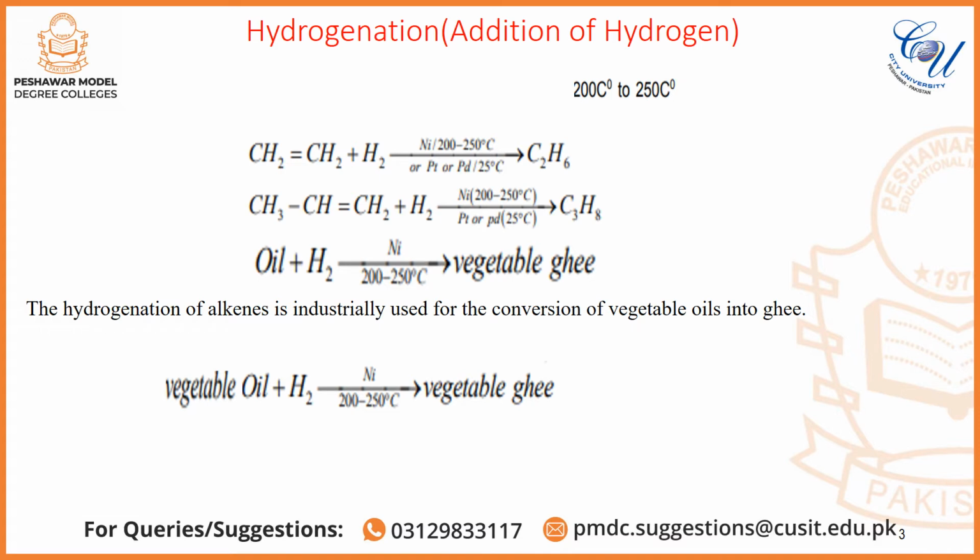And here vegetable oil upon hydrogenation in the presence of nickel catalyst is changed into vegetable ghee. The hydrogenation of alkene is industrially used for the conversion of vegetable oil into vegetable ghee.